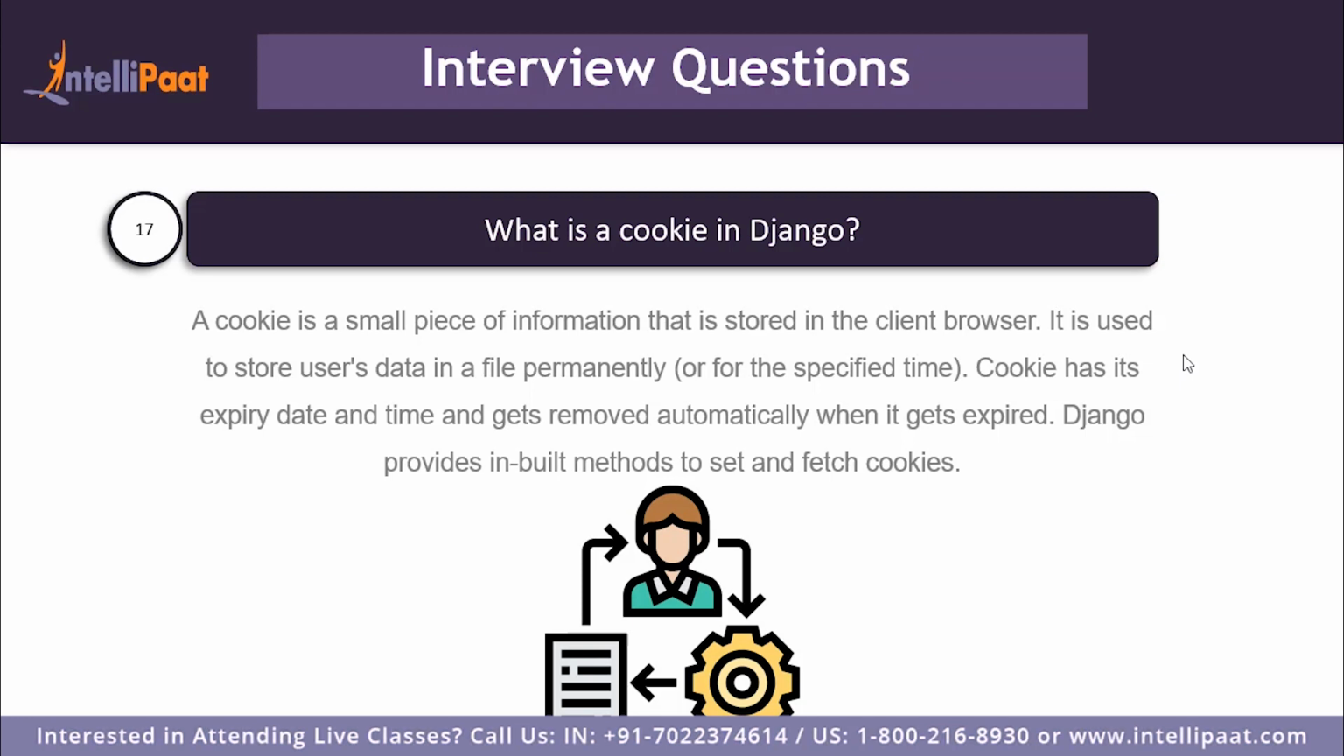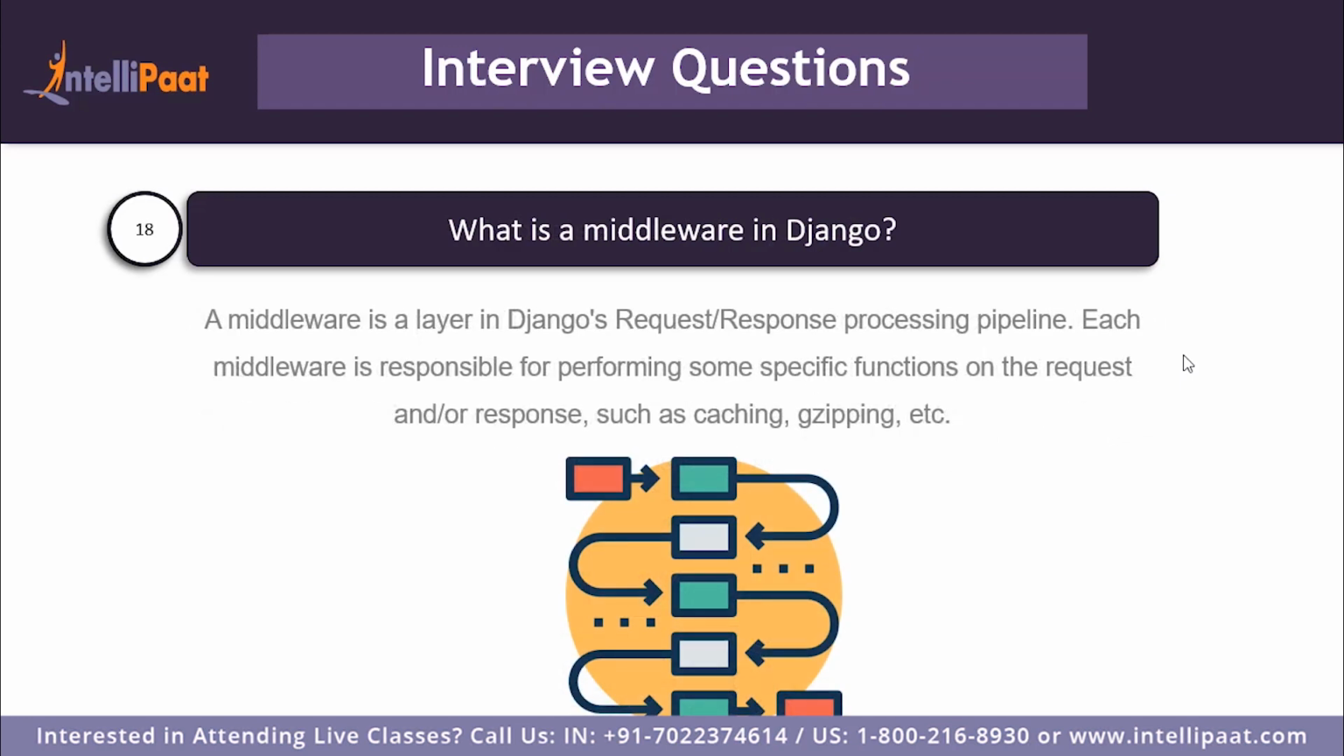Moving on to the next question. What is a middleware in Django? So a middleware is just a layer in Django's request response processing pipeline. As a request enters our Django application and the response is sent back to the user, there are certain steps that Django takes. These steps are arranged in a pipeline, and each step in the pipeline is called a middleware.